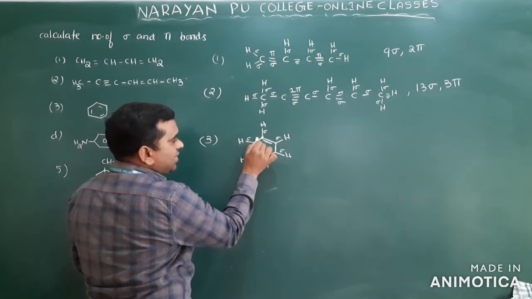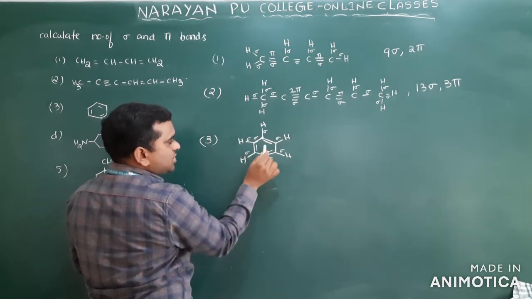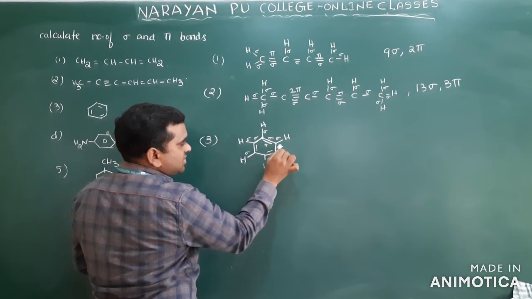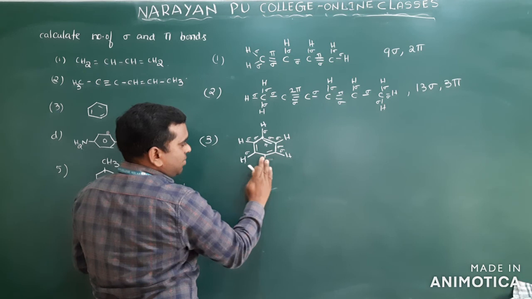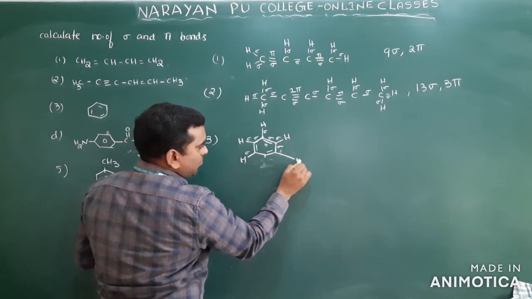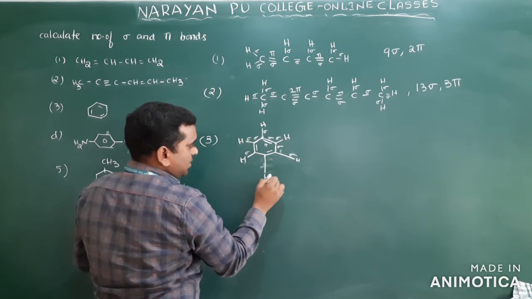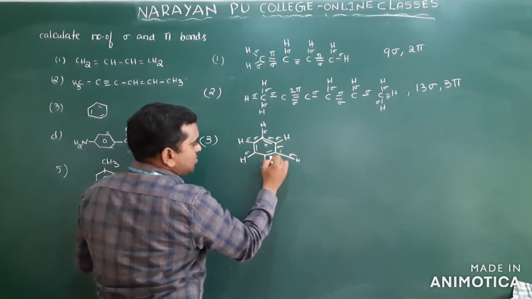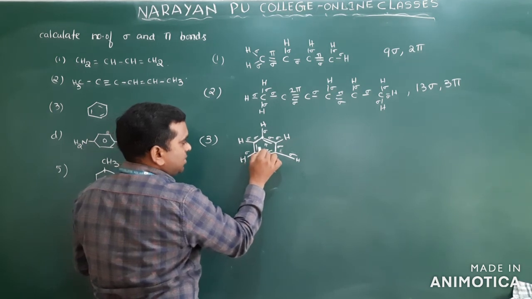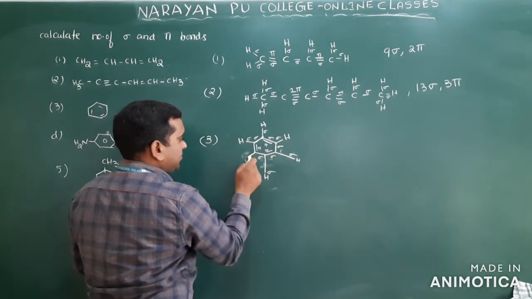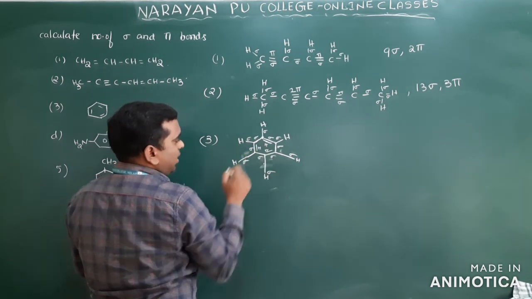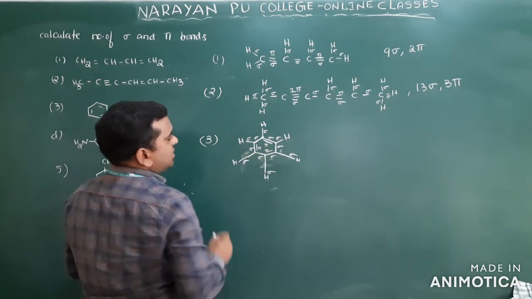These are sigma bonds. Clear? And here this is a single bond. This is also sigma. This is sigma, this is pi. Clear? So this is sigma and this is, I am writing here. This is, clear? This is sigma. And here what is it? Sigma. And another one is pi. This is sigma and this is pi. Clear? This is a sigma bond. And here also 1 sigma, 1 pi. Clear? So these are the bonds.